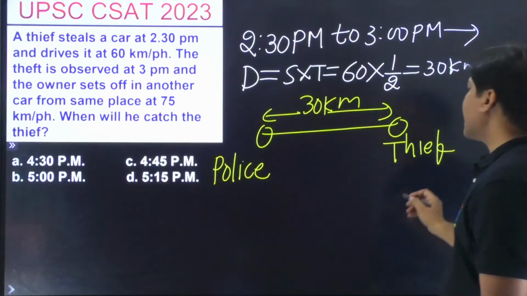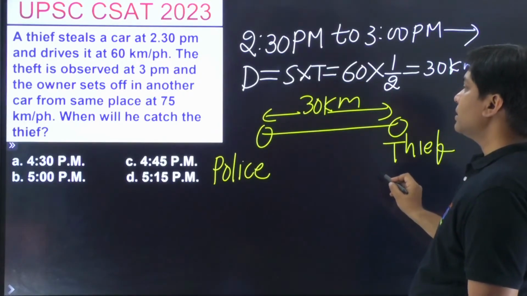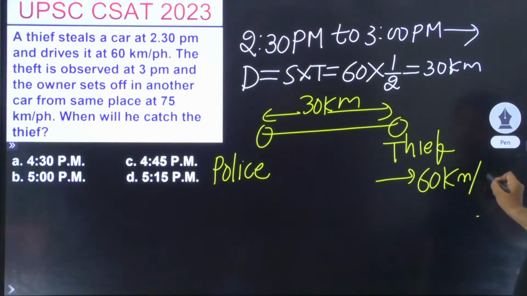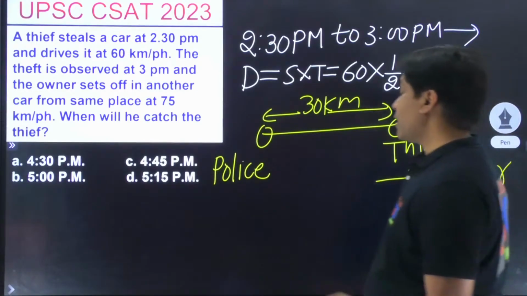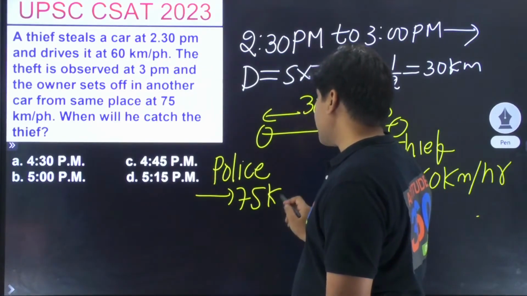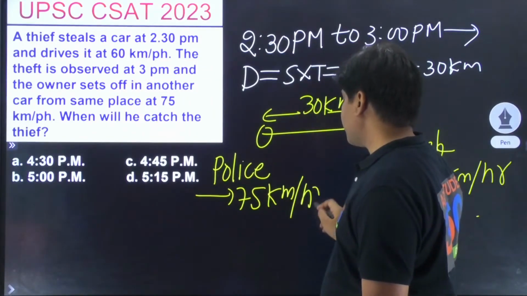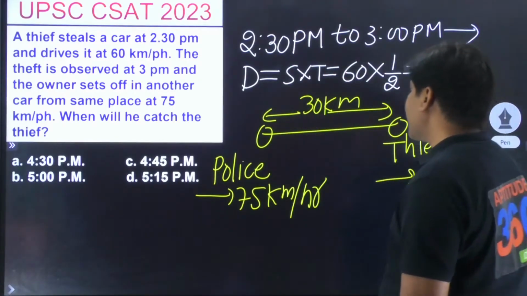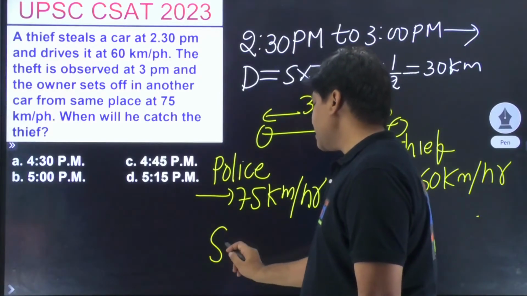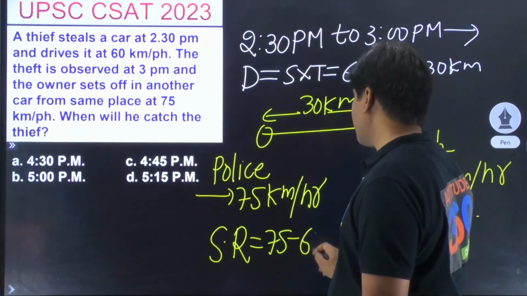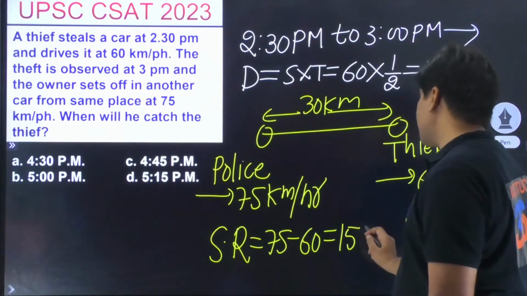The thief is running at 60 kilometers per hour, whereas the police is running at a speed of 75 kilometers per hour. कितनी देर में पकड़ लेगा यार, बताना जरा. What is the relative speed? Relative speed is 75 minus 60. That is what you have learned. So it is coming out as 15 kilometers per hour.